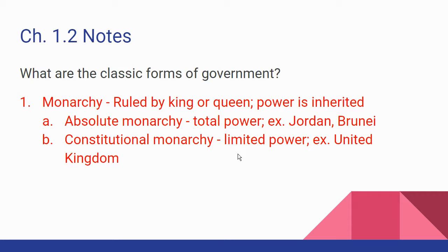The same in Spain. Spain has a king, King Felipe, and he is very limited in his own power. If Parliament there passes a law, he's required by law to sign it, or if he doesn't, he has to abdicate his throne. So in those countries the power of the king is limited, and that is a constitutional monarchy, where they still have a king or queen, but that king or queen's power is limited in some way or another.